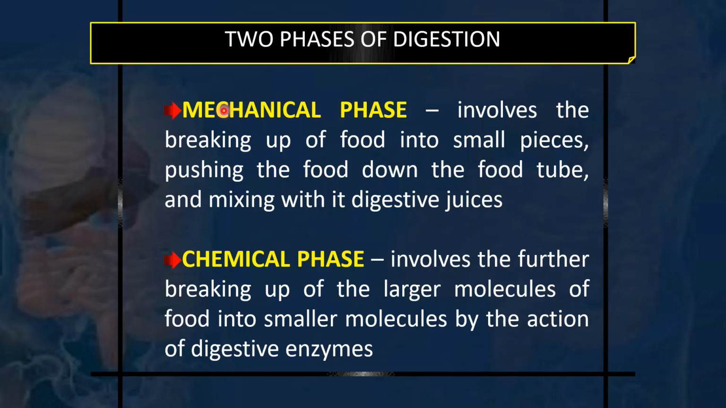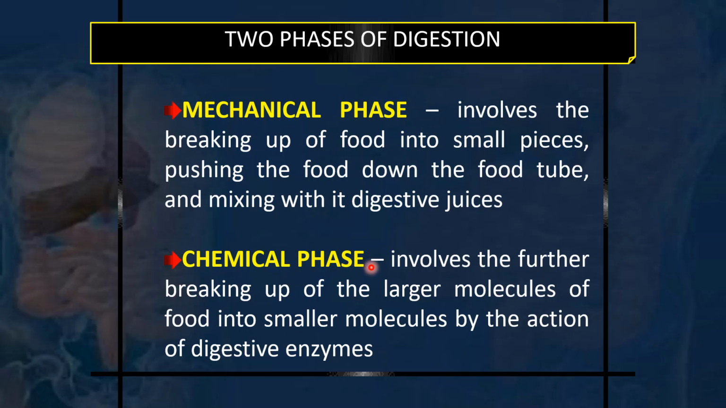So there are two phases of digestion. One is the mechanical phase and one is the chemical phase. The mechanical phase involves the breaking up of food into small pieces, pushing the food down the food tube and mixing it. So mixing, churning, pushing, chewing, grinding, all these are included in the mechanical phase.